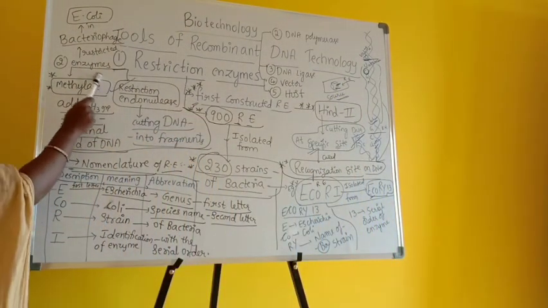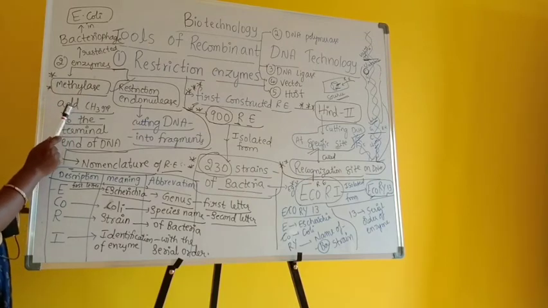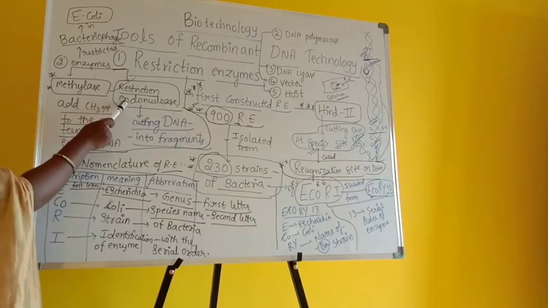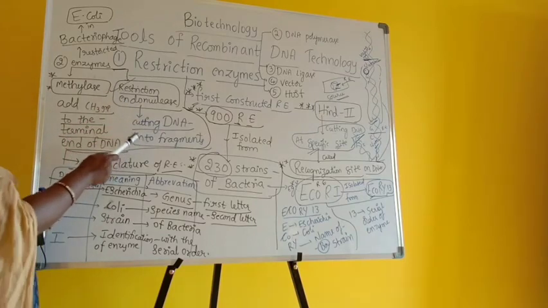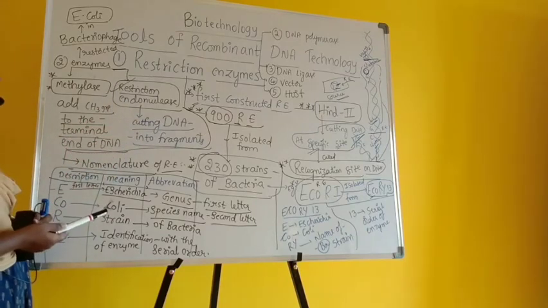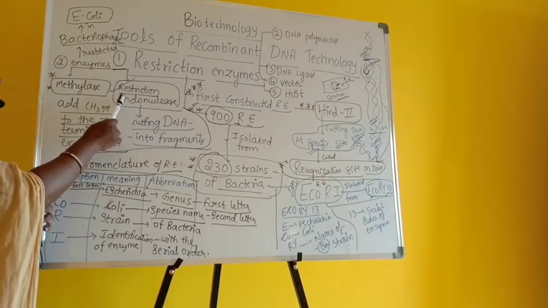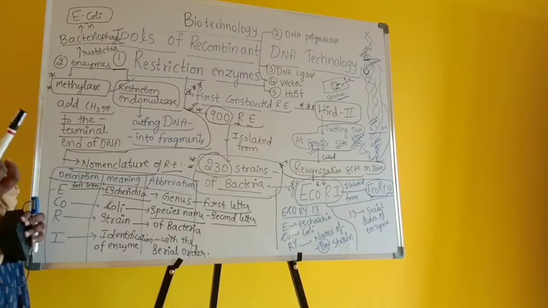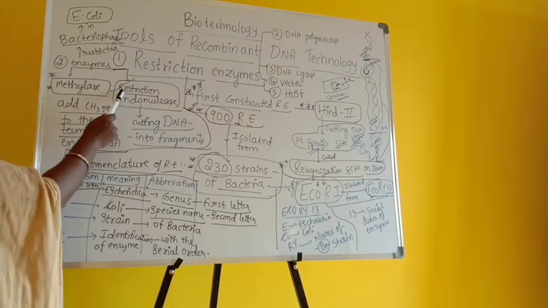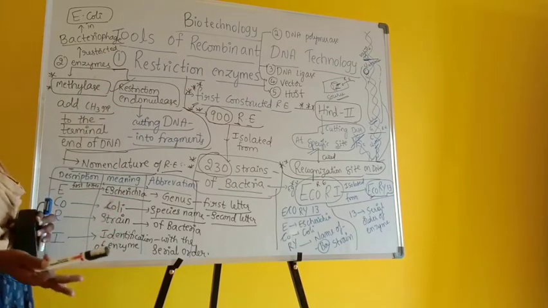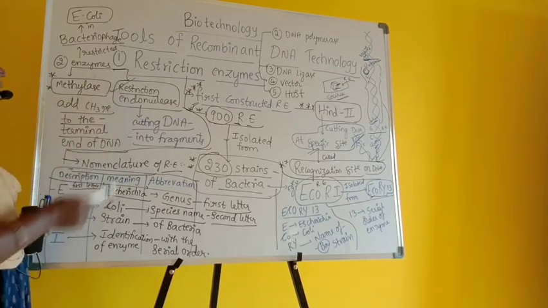This enzyme plays a vital role in the addition of methyl group to the terminal part of DNA. And the other enzyme they found was cutting the DNA into a number of fragments. So they thought, okay, this might be useful in taking some part of DNA out from the nucleus. So they started digging more and more in doing research on restriction endonuclease.